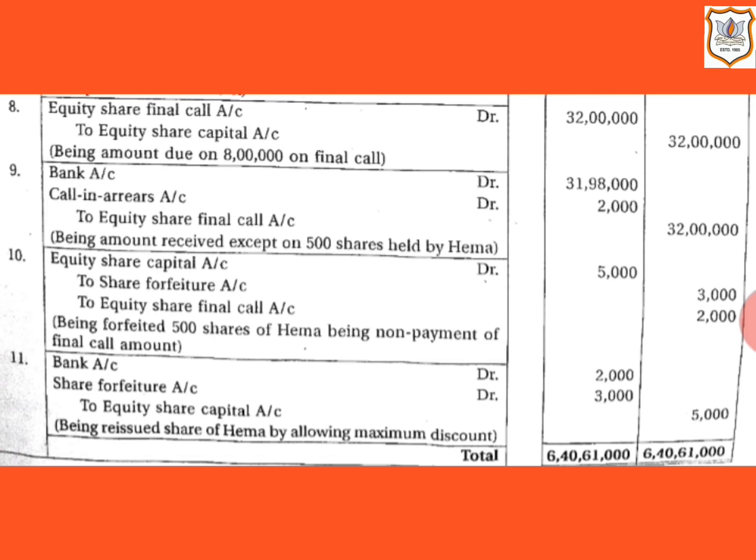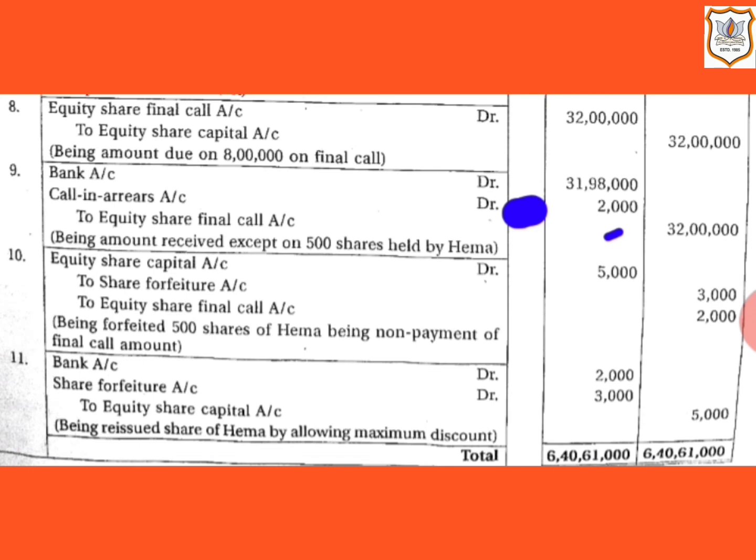Now, calls in arrears account will be debited, that is 500 multiplied by rupees 4, that company has not received, that comes to rupees 2000. Now equity share final call account will be credited by rupees 32 lakh. Now let us see next journal entry when these shares are forfeited.